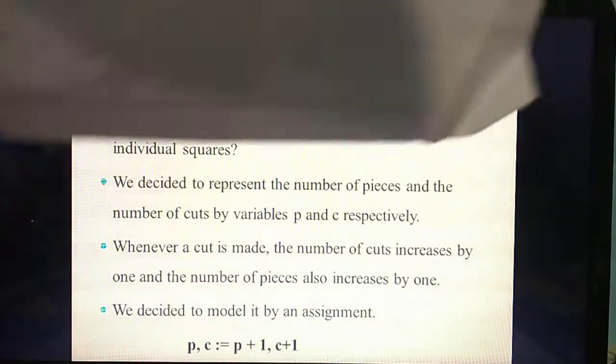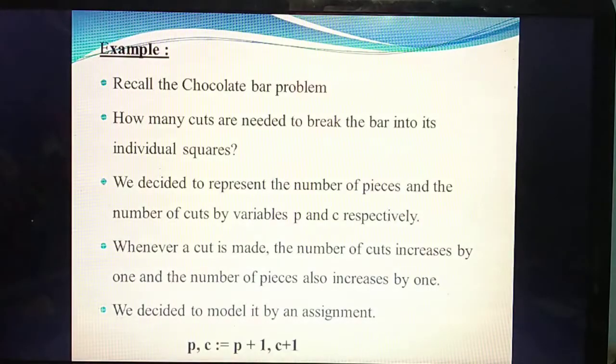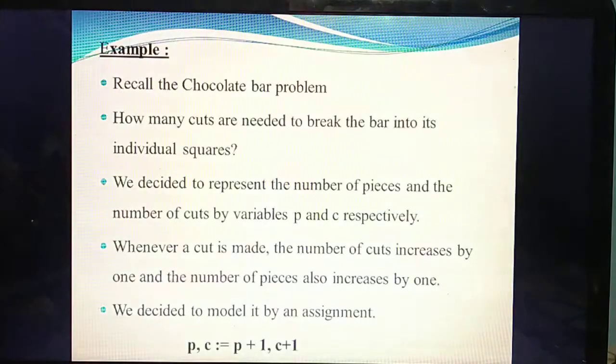Consider this is one full cake, one piece. Initially how many pieces are there? Only one. Now you make one cut. How many pieces will be there? 1, 2. So whenever you make a cut, the pieces will increase by 1. Initially without a cut there is a full piece. Next you make one cut, so 2 pieces. Likewise, if you make another cut, how many pieces will be there? 4. 1, 2, 3, 4. So whenever you make a cut, the pieces will increase.